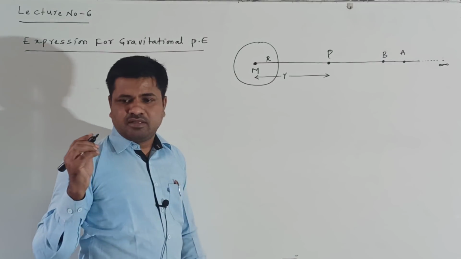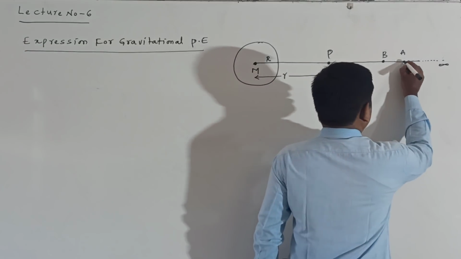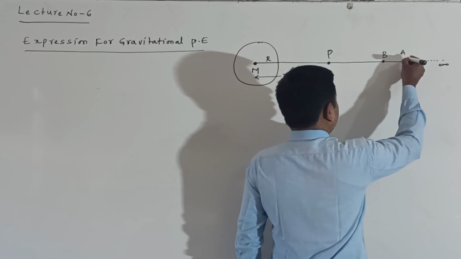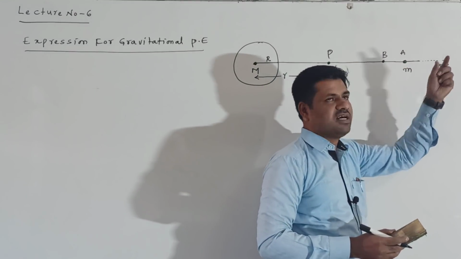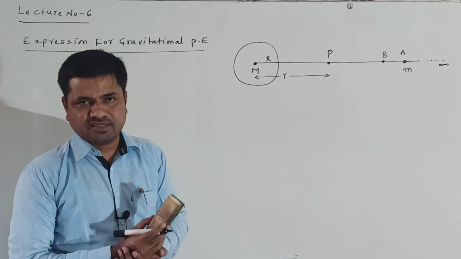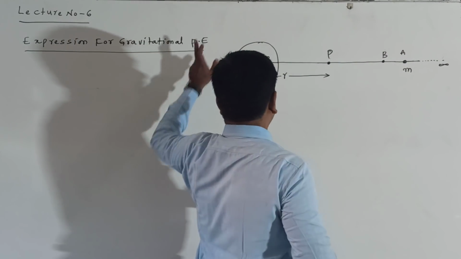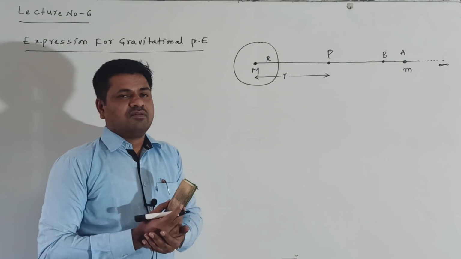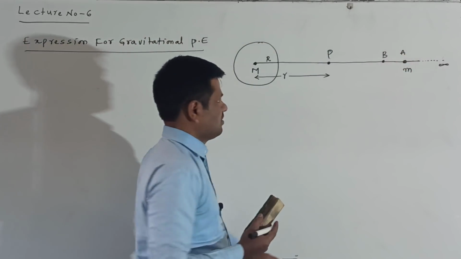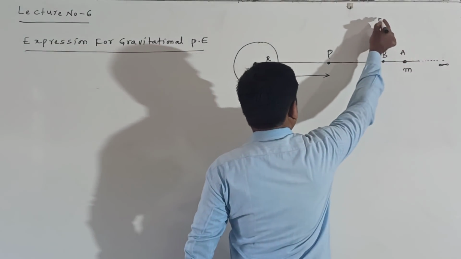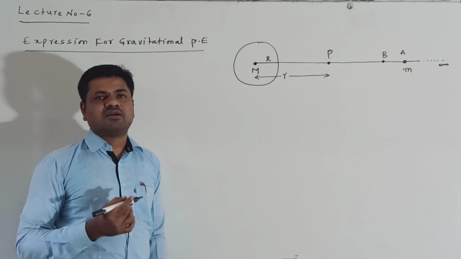Now here is the A point, and at that A point I am placing one body of mass m. Up to the A point there is a gravitational field, the gravitational field of the earth, surrounding up to the A point. After the A point there is no gravitational field. That's the reason that distance is called the infinite distance.